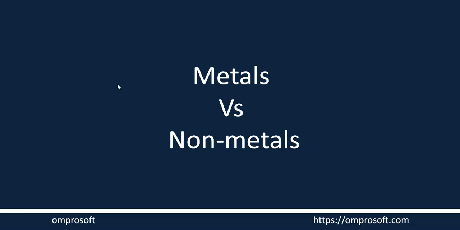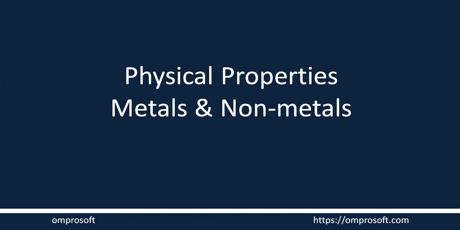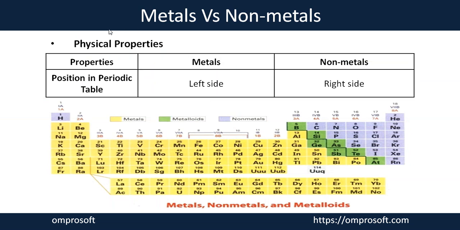With this session, we are going to discuss the difference between metals and non-metals on the basis of their physical and chemical properties. First, we discuss the physical properties of metals and non-metals. On the basis of physical property, the first one we have discussed here is